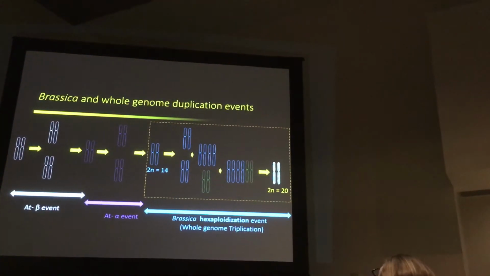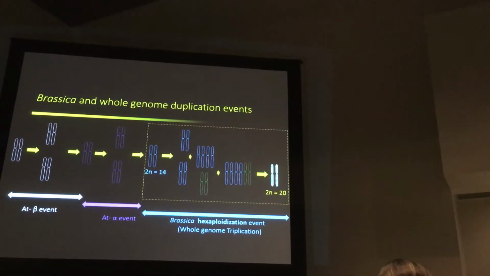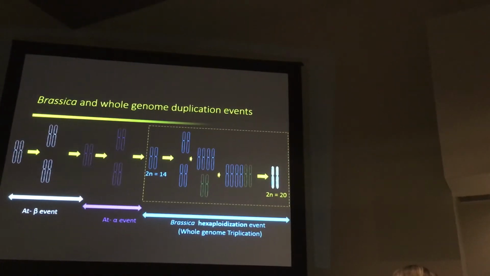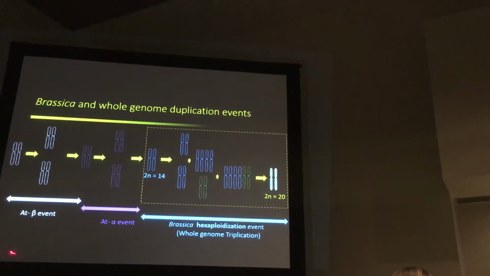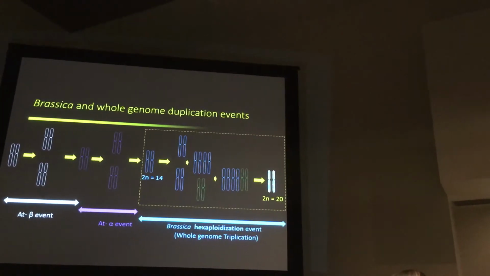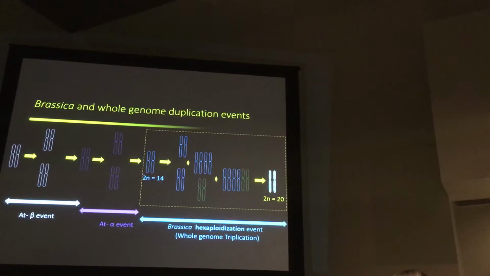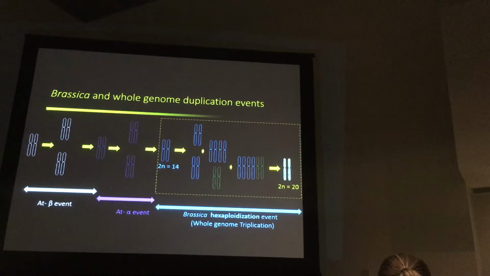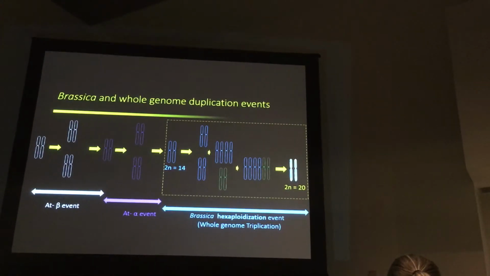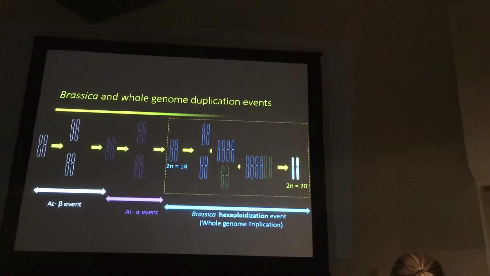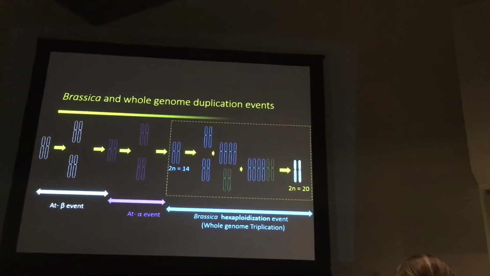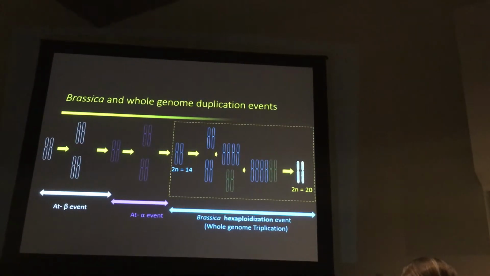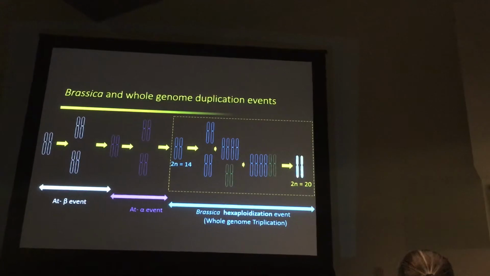This genus has also experienced amazing things in its genome evolution. It has experienced several rounds of whole genome duplication. It has 2 rounds of whole genome duplication shared with other species within the Brassicaceae family. And this genus alone has experienced another hexaploidization event, commonly called a whole genome triplication event. This kind of genome doubling and diploidization process could strongly influence the evolution and the diversification of this genus and these crops.